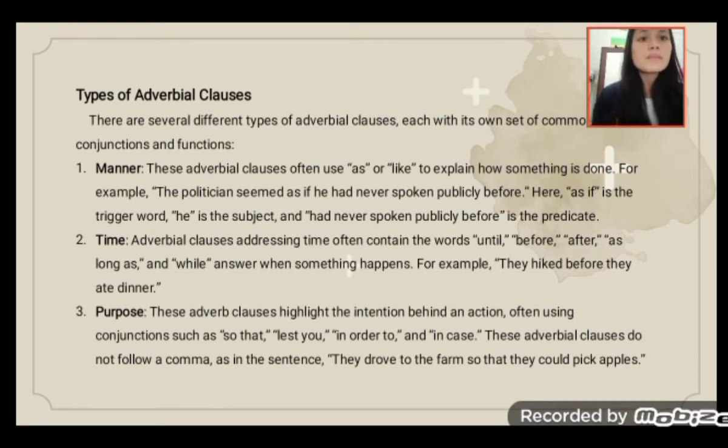Time. Adverbial clauses addressing time often contain the words until, before, after, as long as, and while. They answer when something happened. For example, they had it before the dinner.